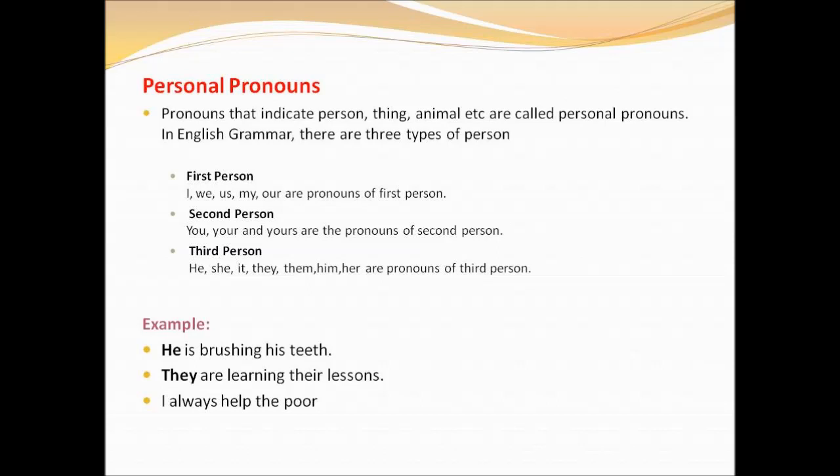And now let us see some example for personal pronouns. He is brushing his teeth. Here he is the third person pronoun. They are learning their lessons. Here they is the third person plural pronoun. I always help the poor. So I is the first person pronoun. Okay, children.